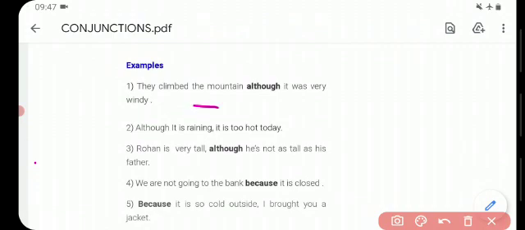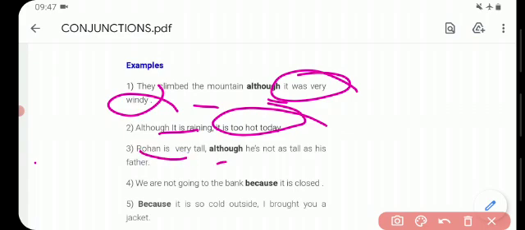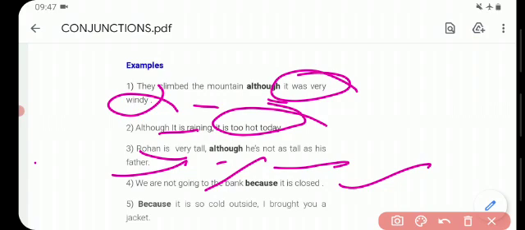They climbed the mountain although it was very windy. Although it is raining, it is too hot today. Rohan is very tall, although he is not as tall as his father. We are not going to the bank because it is closed.